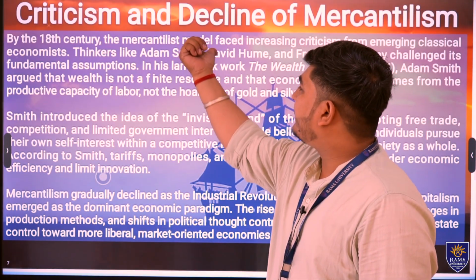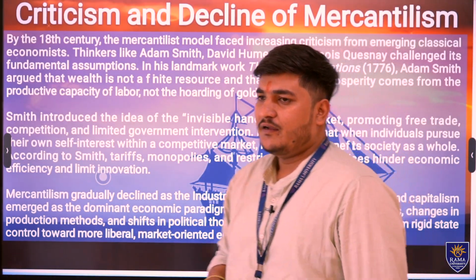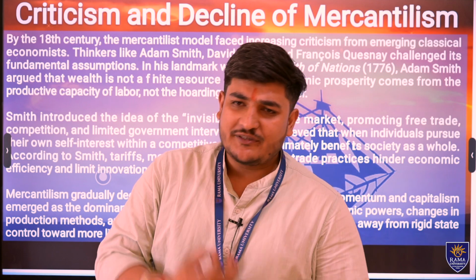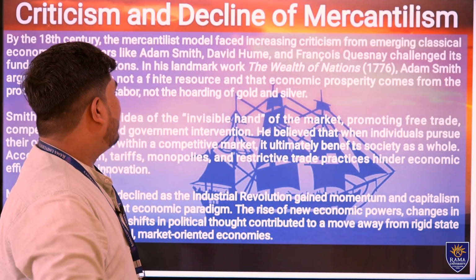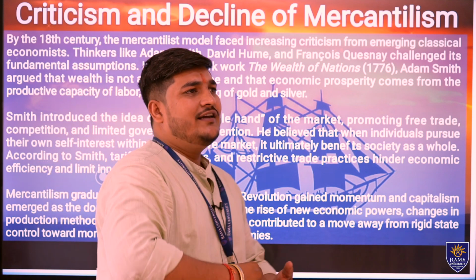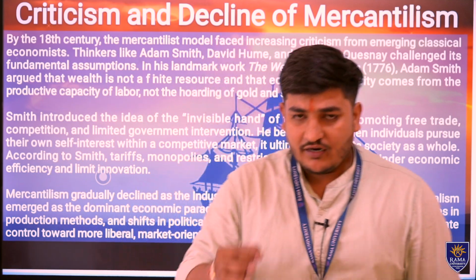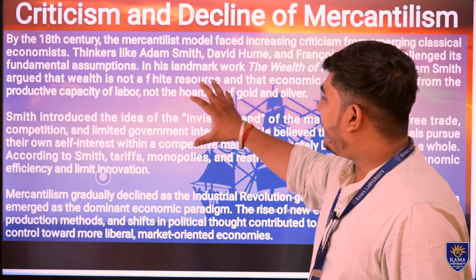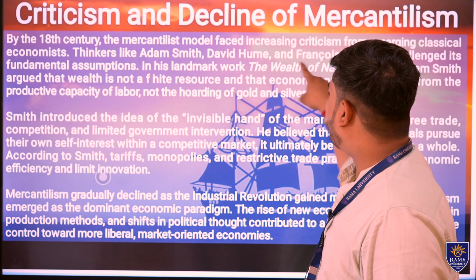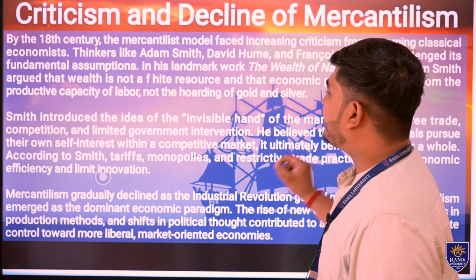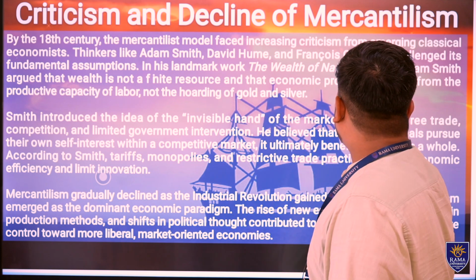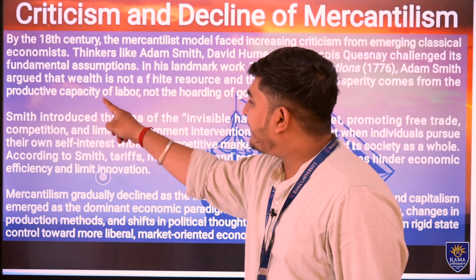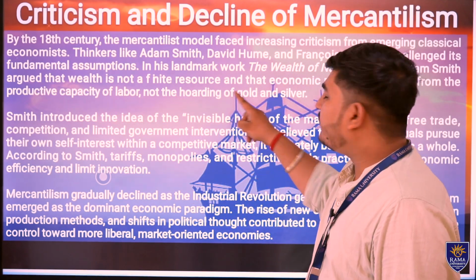Now, we move towards the criticism and decline of mercantilism. By the 18th century, economists like Adam Smith, Francois Quesnay and David Hume basically rejected the theory of wealth being finite. Here Adam Smith elaborated in his work Wealth of Nations in 1776 that wealth is not a finite resource, and economic prosperity comes from the productive capacity of labor, not the hoarding of gold and silver.